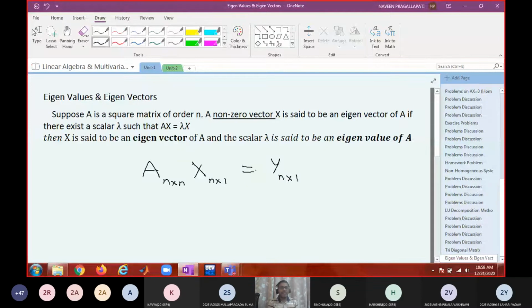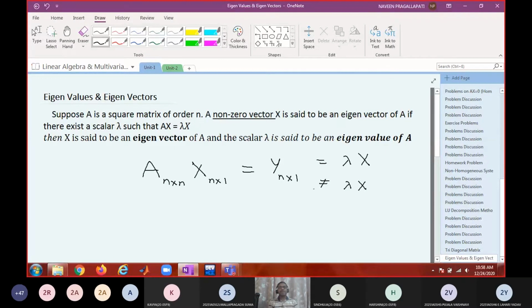There is some matrix, right? So when you multiply these two matrices, you will get a matrix y of order n by 1. It is not necessarily equal to some scalar times x. Do you agree? It may be equal to lambda x or may not be equal to lambda x for any scalar.